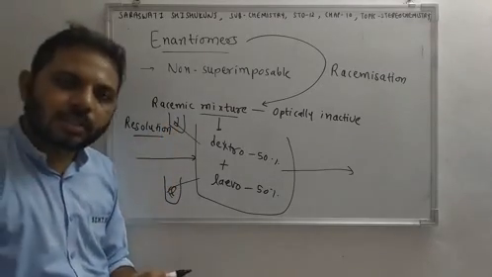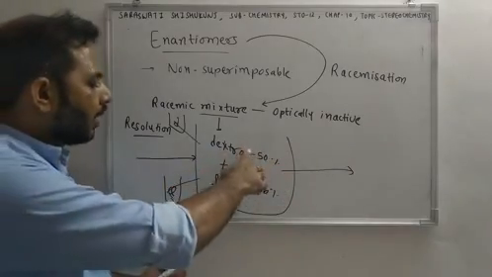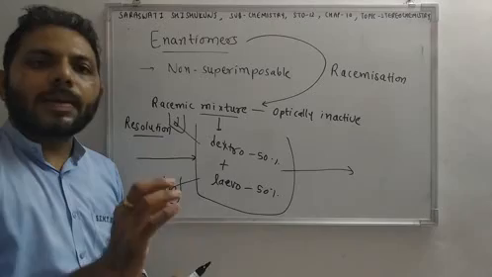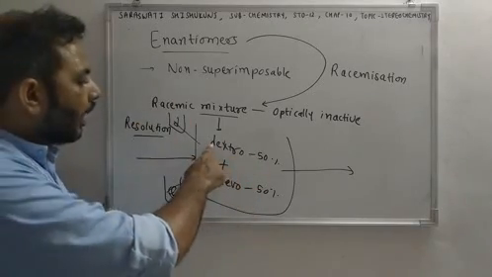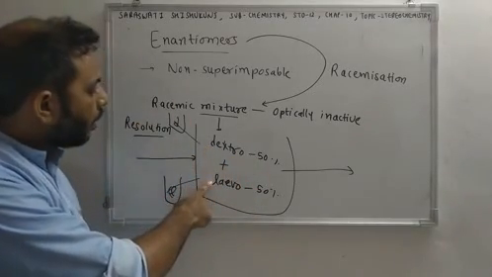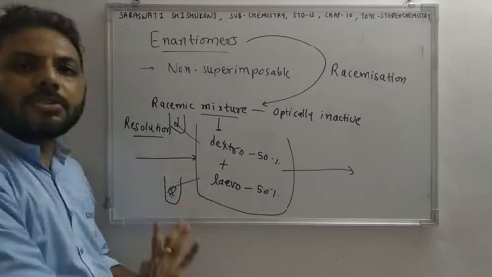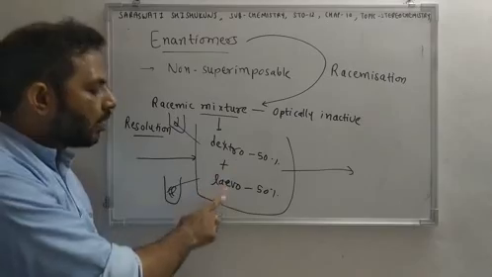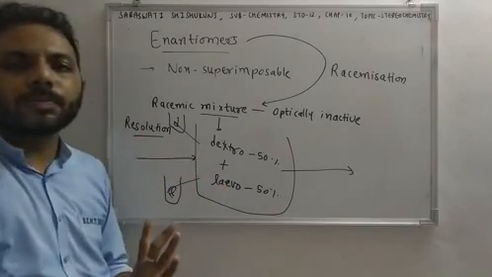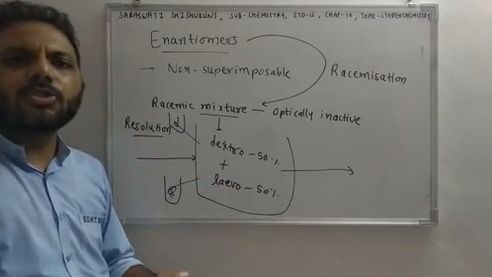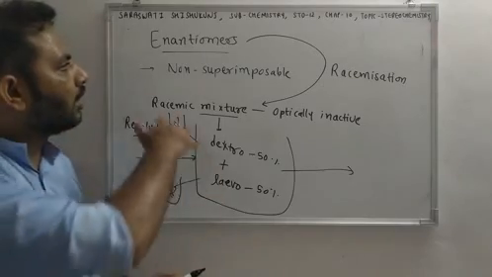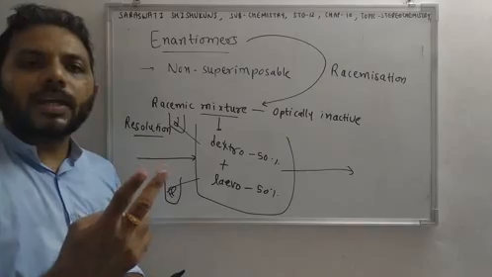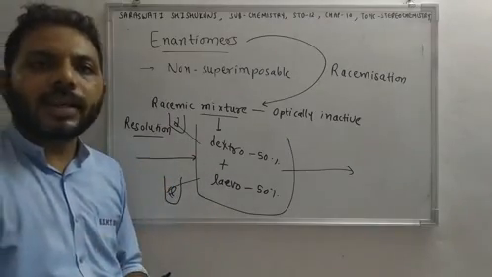So resolution is separation of dextrorotatory and levorotatory compound from racemic mixture. Okay. So these are the terminologies of stereochemistry. Two terminologies are left, which we are going to discuss in the next video lecture.